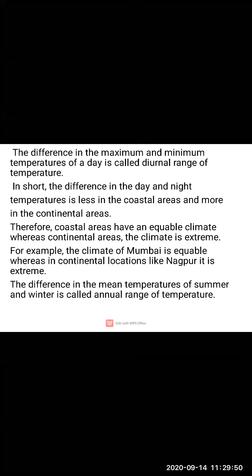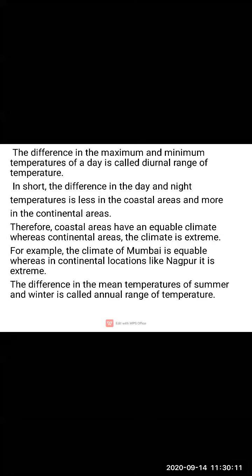See, children, throughout the year we experience the same climatic condition. We experience the humidity and hotness throughout the year. But in case of continental locations such as Nagpur, what do we experience? We experience extreme climate. We observe sudden climatic changes in those regions.